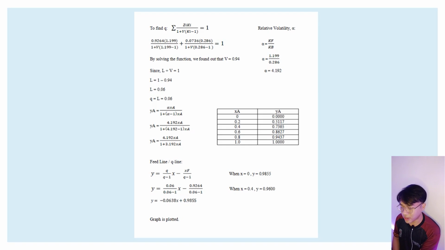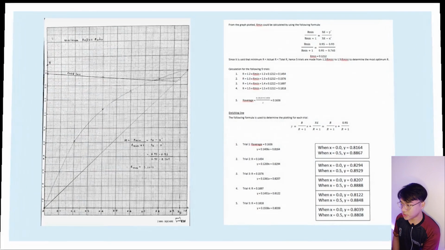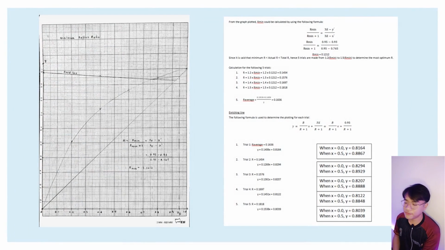Then we want to plot the graph. When X is equal to 0, Y is equal to 0.9855, and when X is equal to 0.4, Y is equal to 0.9600. From this equation, we plotted the graph, and from the graph we can find the R minimum, which is 0.1212. From there, we can find the R average. The R average is 0.1636.